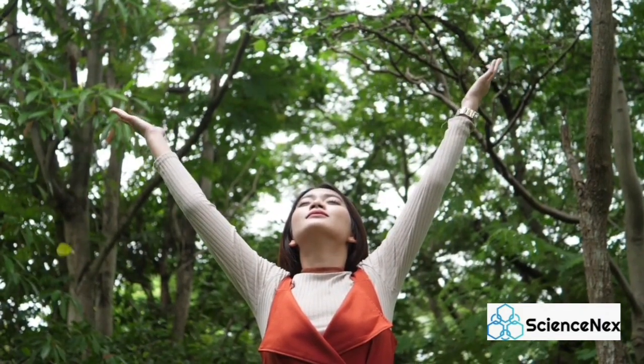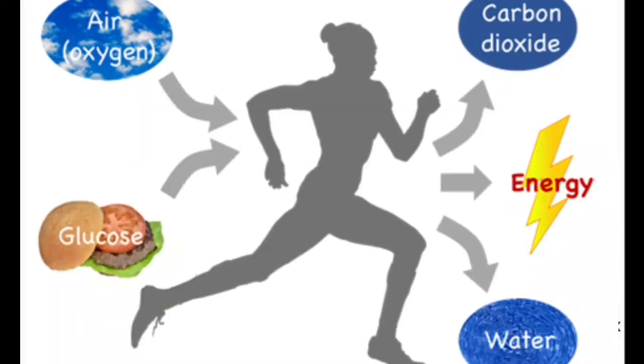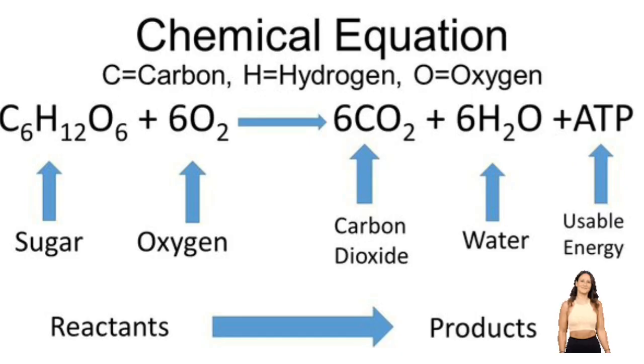Define respiration. It is the process by which food is broken down in the cells of the body with the help of oxygen to release energy. Since respiration takes place in the cells of the body, it is called cellular respiration. And here is the word equation for cellular respiration. Glucose in presence of oxygen produces carbon dioxide, water, and energy.